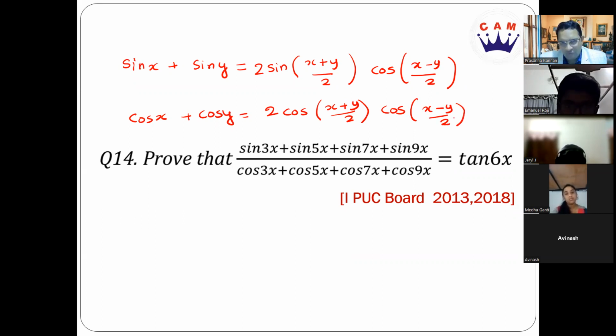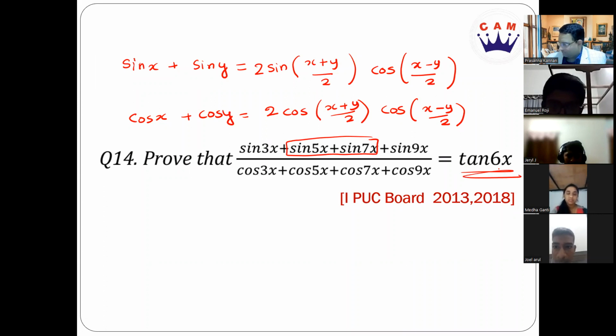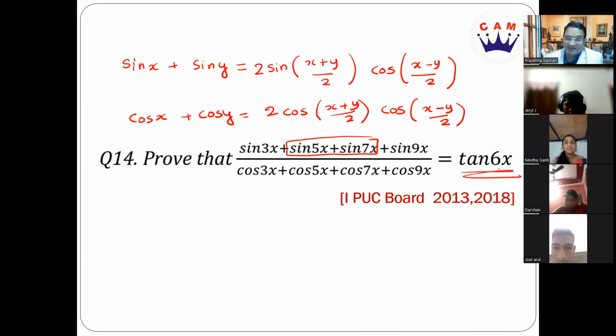Okay. Now, one simple thing is, if you just rearrange these terms slightly, you will get the answer faster. Instead of doing it twice or thrice, you can do it once and you can pretty much get the answer. For example, if you're going to combine these two, can you look at the angles here? If you write sin 7x first and sin 5x next, what is the addition of the two? 12x divided by 2 will be 6x. Makes sense. So we are supposed to get what? Sin 6x.